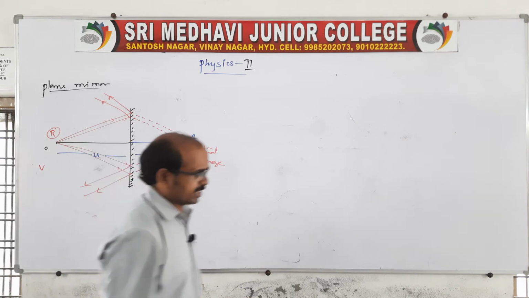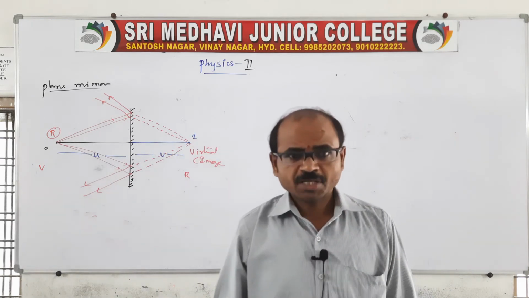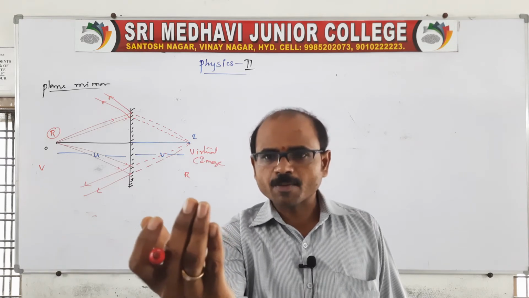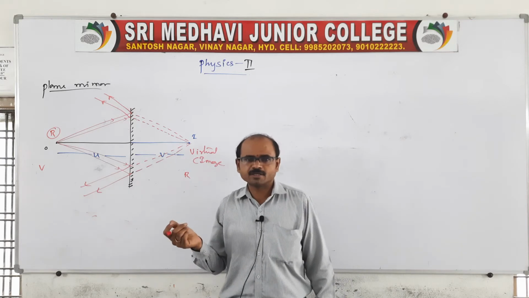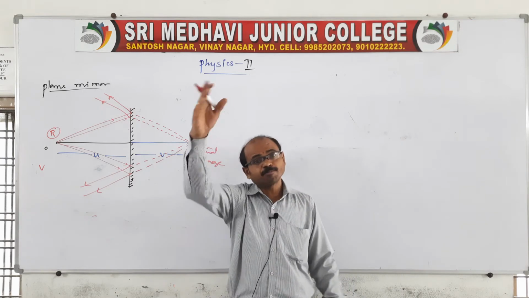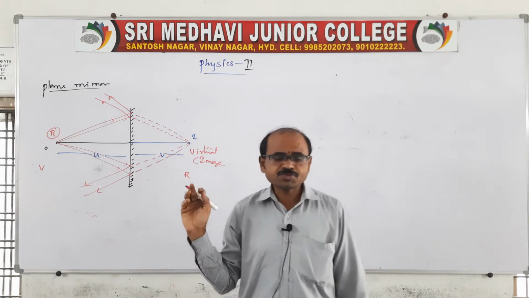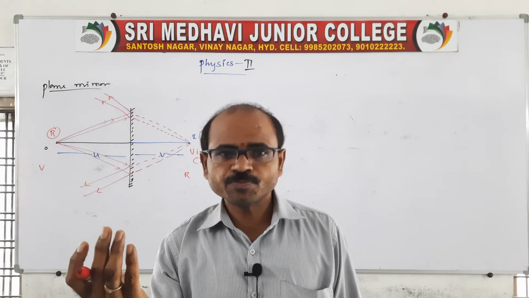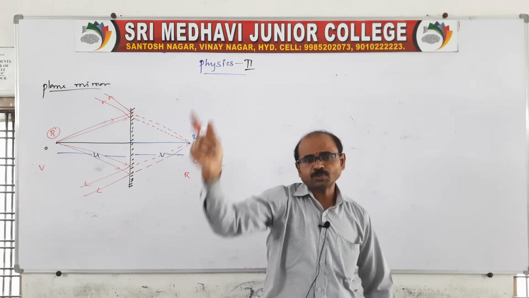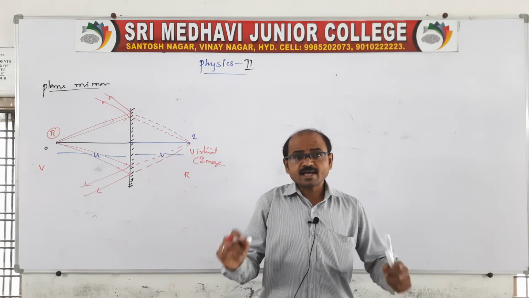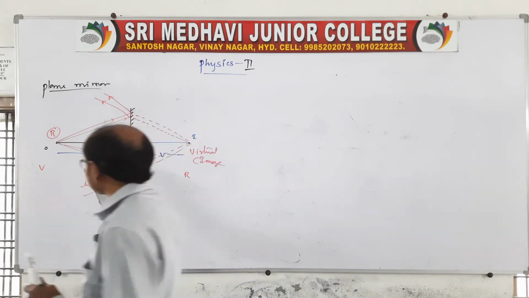Suppose in front of a mirror, if we are moving towards the mirror, then our image also moves opposite to you. Remember, if you are moving away from the mirror, your image also moves away, opposite to you. That's what happens here: if you are moving towards the mirror, the image will move towards you; if you are moving away from the mirror, the image will move away from you. This is about the characteristics of a plane mirror when an object is placed in front of it.